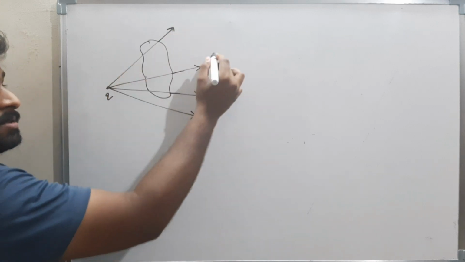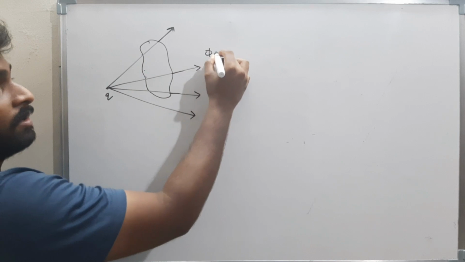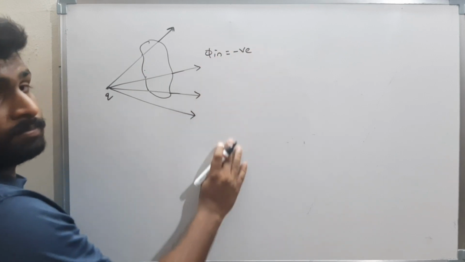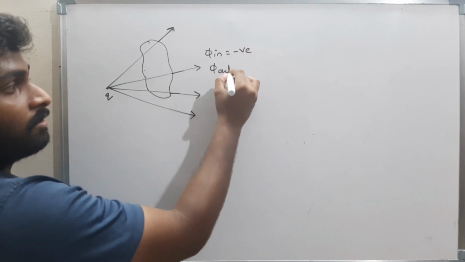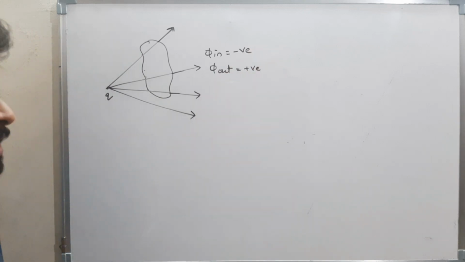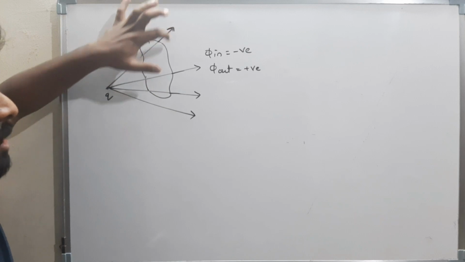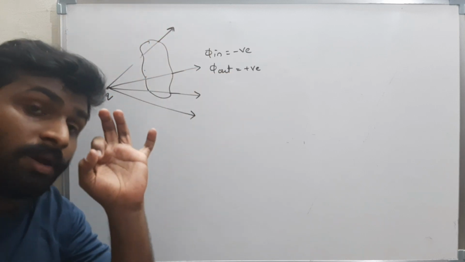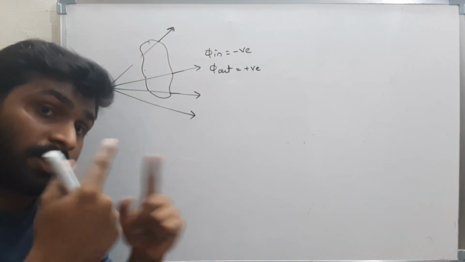Therefore, the flux in is negative and the flux out is positive, and both have the same number of lines. If 3 lines are passing in, the same 3 lines are going out. Therefore, the flux in and flux out are the same but opposite in direction.